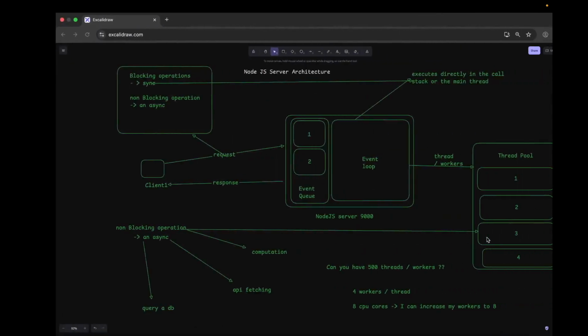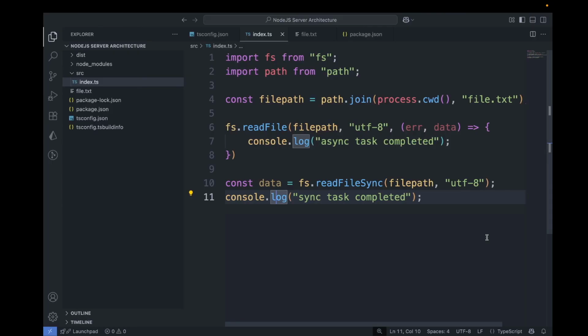Okay, so that's it for this video. We'll discuss HTTP servers in the next video, and we will see how to create an HTTP server in Node.js, and we'll make some endpoints there.